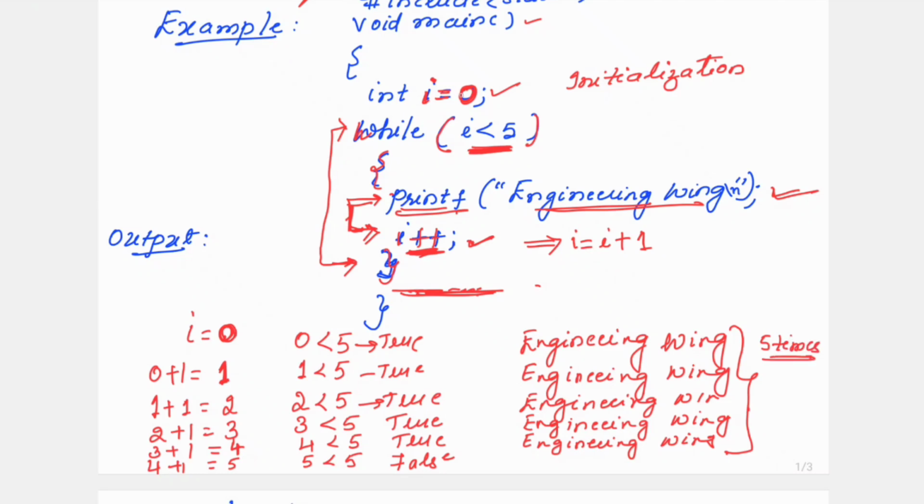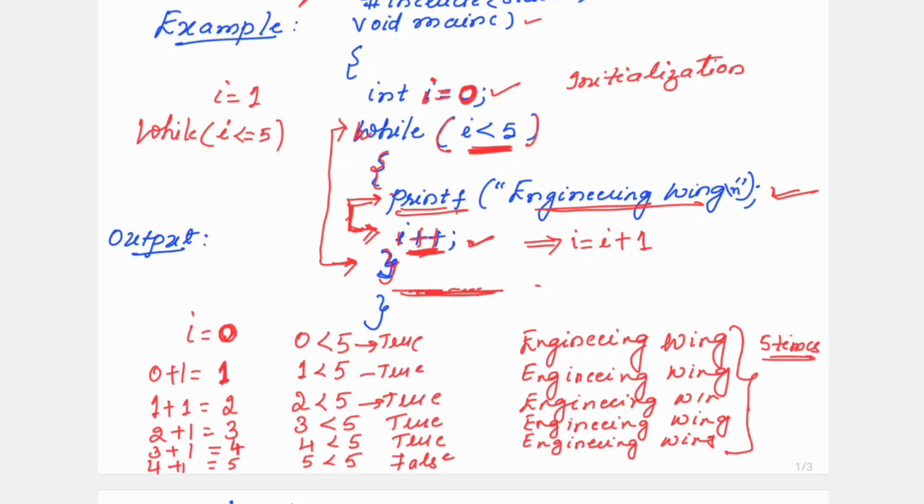I value here I am initializing it to 0. You can initialize I value as 1 also. If you initialize I value as 1, then you have to be careful here. When you are writing, you should write down I less than or equal to 5. Only then 5 times that particular sentence get printed. Because if you write only less than 5, look here, 5 less than 5, it is starting from 1, 2, 3, 4. Only 4 times it will get printed, and the 5th time the condition becomes false.